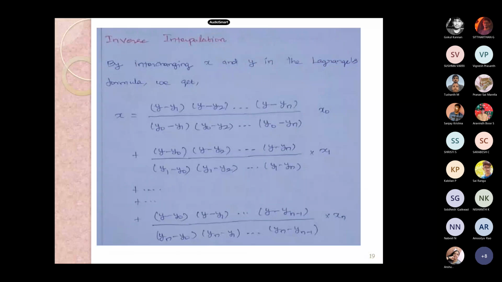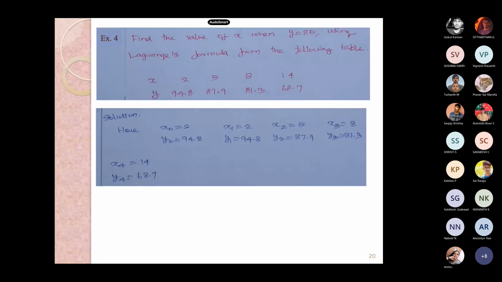Find the value of x when y is equal to 85 using Lagrange's formula from the following table. When x is equal to 2, y is 94.8. When x is equal to 5, y is 87.9. When x is equal to 8, y is 81.3. When x is equal to 14, y is 68.7. And it was wrongly written as 67.7, see here.